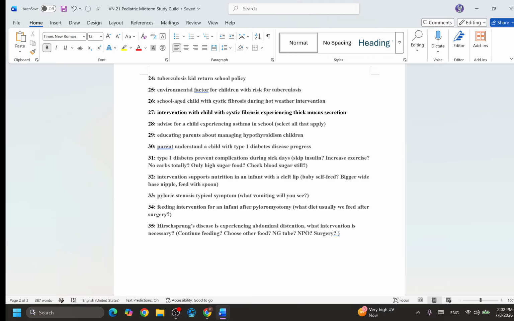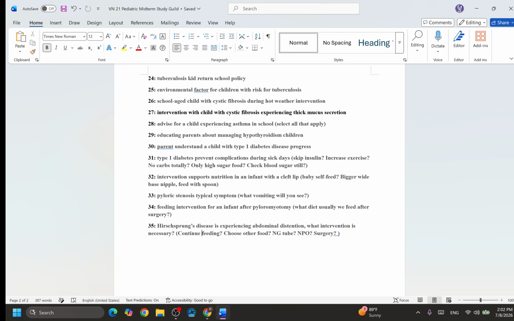So the management could be a little bit different, okay, especially the medication. Do you think this patient will need insulin for the whole of their life? Yes or no? So that's why parents are going to tell you something about this. Do you think this patient will still release insulin? Is that possible? So the parent is going to ask you this question and tell you their understanding. Okay, so this is also teaching.